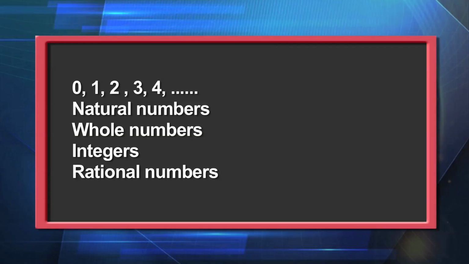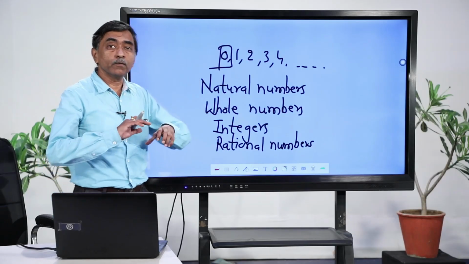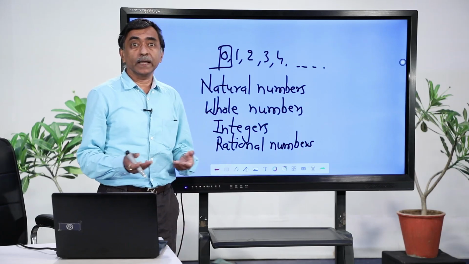Can you say that every rational number is an integer? Will every integer be a whole number? Will every whole number be a natural number? Try to see the reverse trend, and you will find for yourself the difference between these collections of numbers.